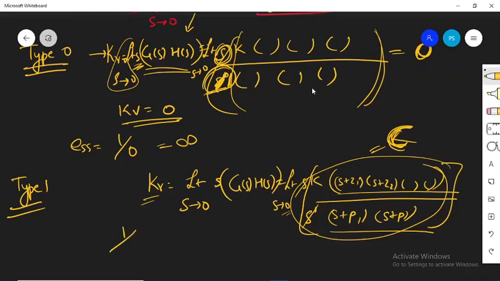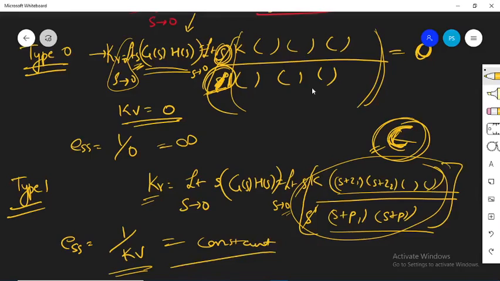So now if this is kV, I can write this as 1 divided by kV. Hence the steady state error is 1 divided by kV, that is going to come as constant.